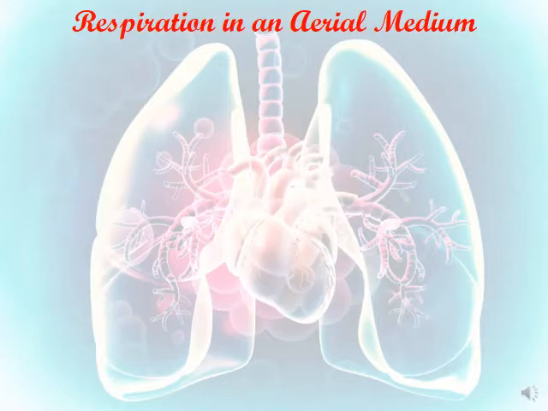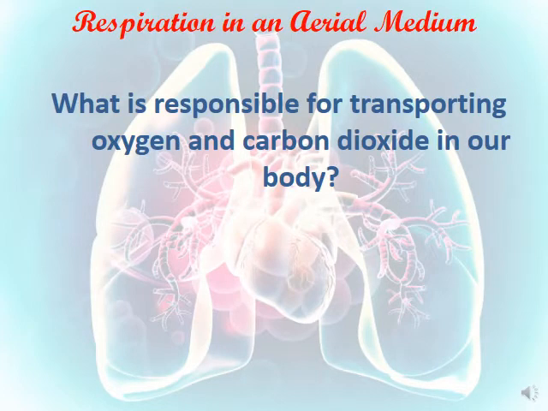Let's start with respiration in aerial medium. Here we're talking about respiration in aerial medium, meaning the air around us. What is responsible for the transportation of the respiratory gases? What are these respiratory gases? They are oxygen and carbon dioxide.